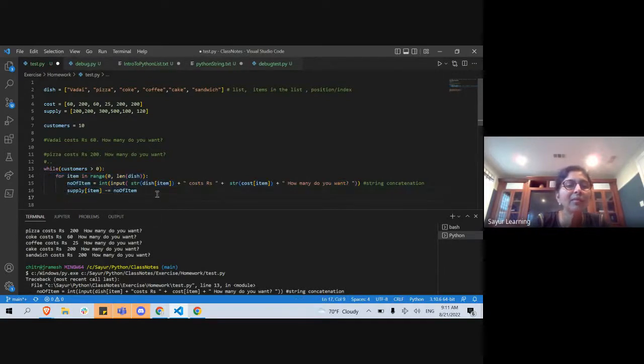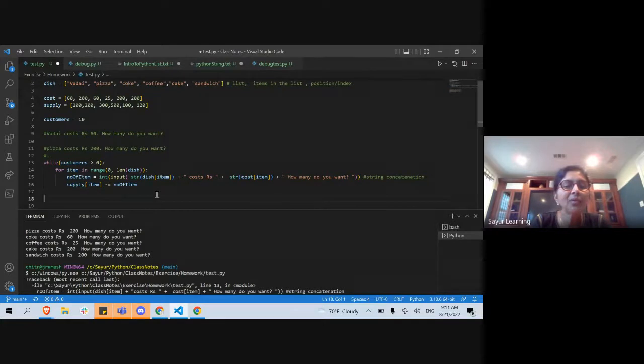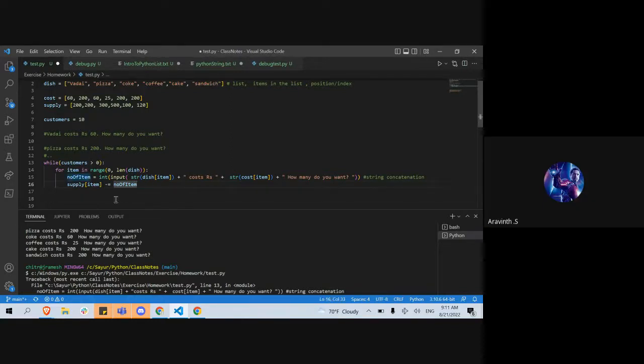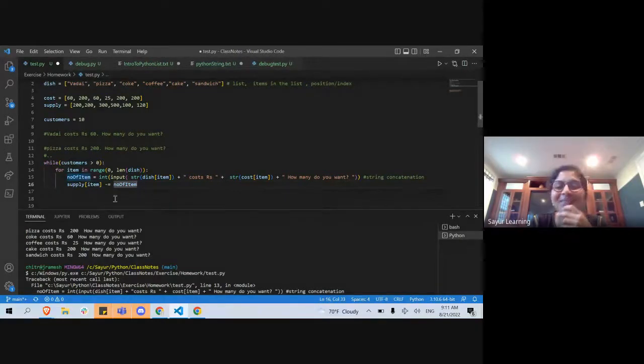And then once all of this is done, once the customers are all done, then I'll do another for loop and print my supply at the end of the day. That's how I will print. I won't print it here. Okay, ma'am. Right? So did anyone understand what I just did?